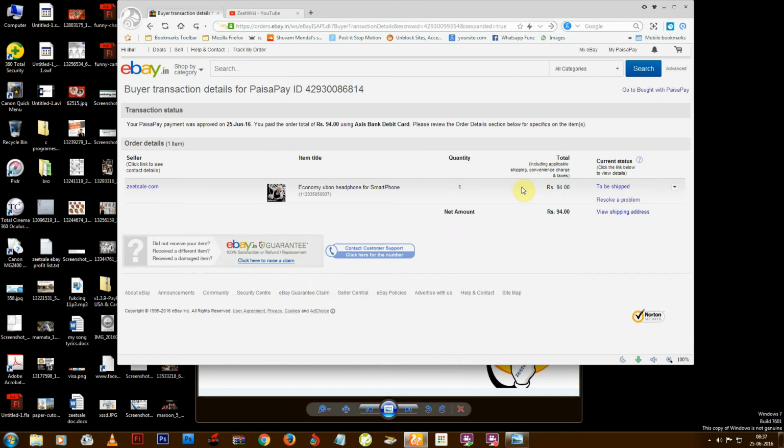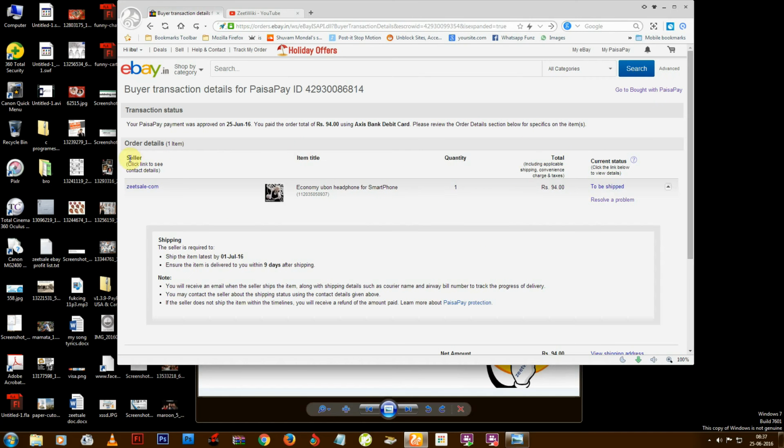Just go to the Paisa Pay ID and click on it, and here you can see the seller. Below, click on the seller username, and here you can see the seller contact information. Call this number, tell them your Paisa Pay ID and that you want to cancel your order. That's all. Or you can directly contact through an eBay message.